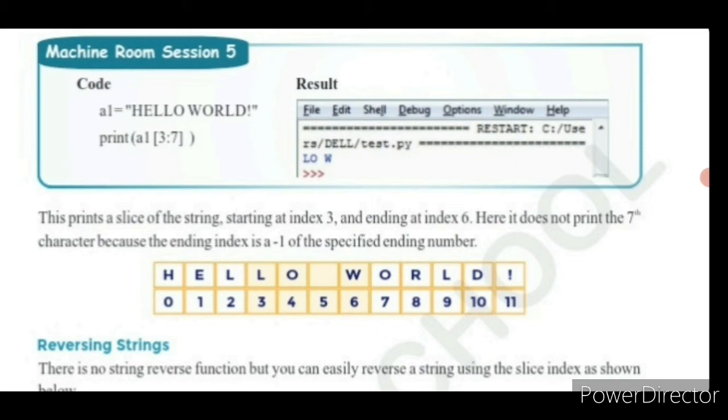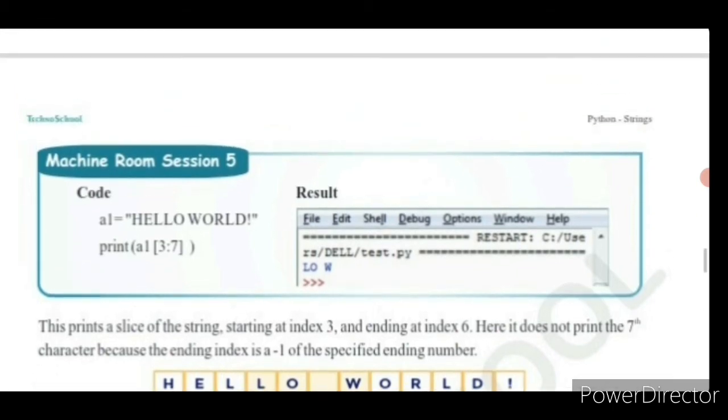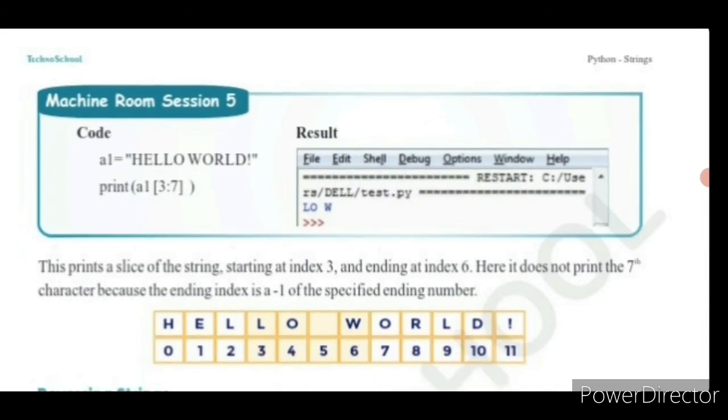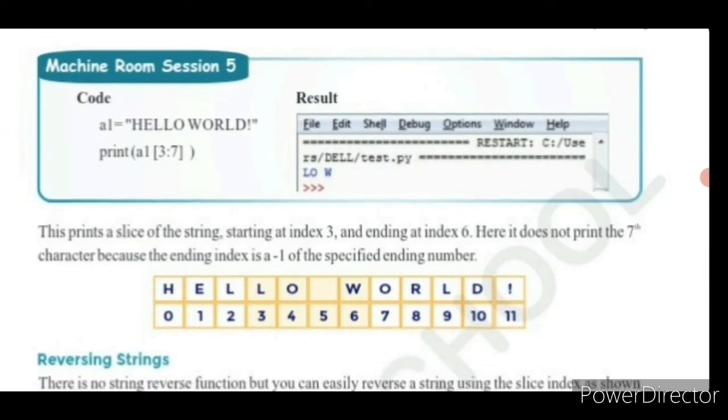So it is printed LO. It slices the string, the index values 3 to 7. So it prints L O space W, ending at index 6.